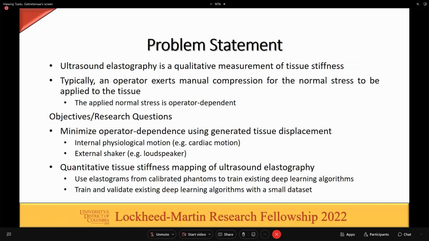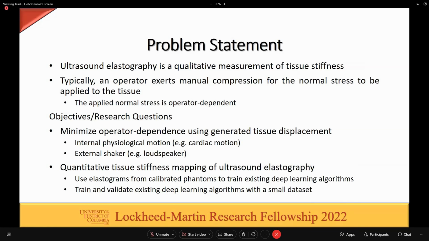So as mentioned before, typically an operator exerts manual compression for the normal stress to be applied to the tissue, and the applied normal stress is dependent on the operator. So our first objective or research question is to minimize the operator dependence using generated tissue displacement. This can be done by internal physiological motion, such as cardiac motion, or an external shaker, such as a loudspeaker.